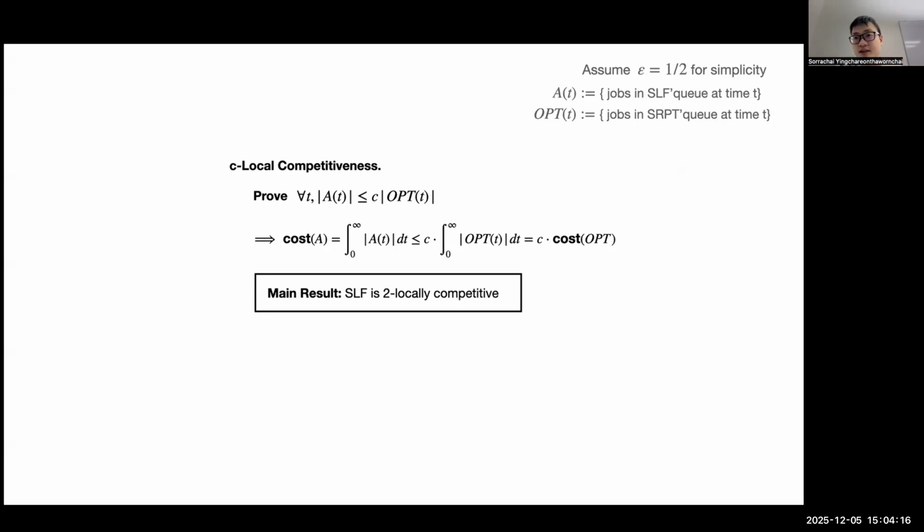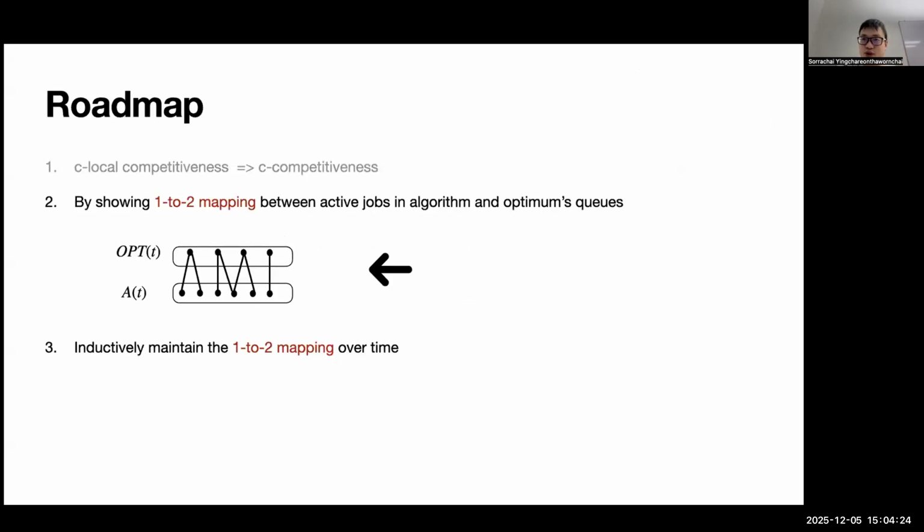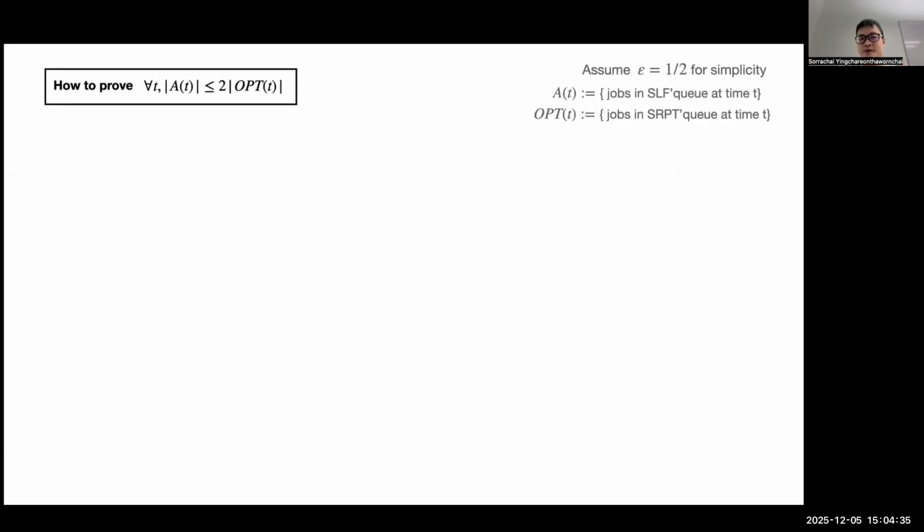So in the case of half clairvoyance, the main result is that the SLF algorithm is two-locally competitive. Now, how do we show this two-competitiveness? We show it by showing a 1-to-2 mapping between the algorithm and opt.